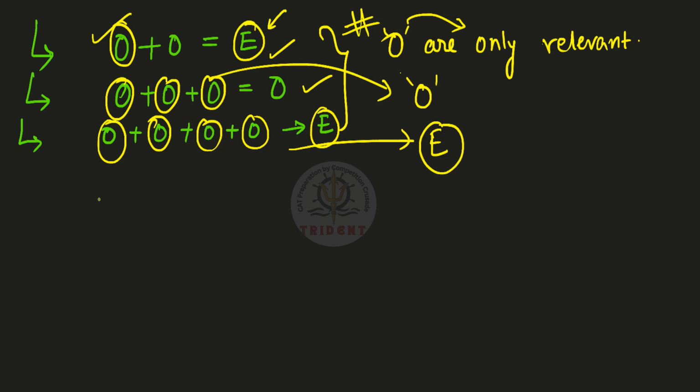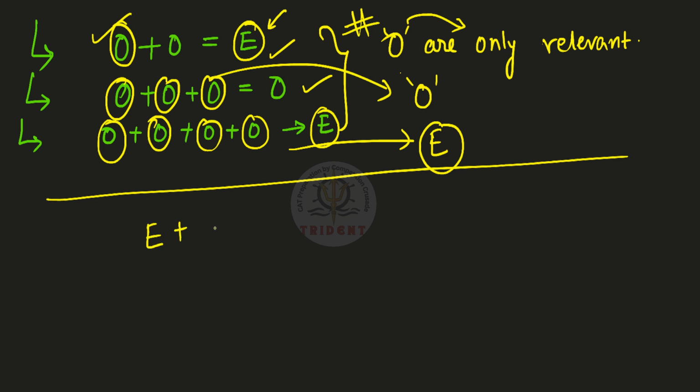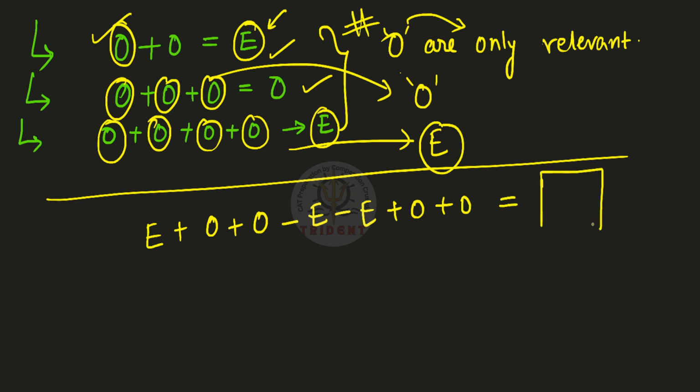So suppose I give you a number like this: even plus odd minus even plus odd. What is going to be the resultant nature of the number? Now you can pretty easily say in one go that the number is going to be odd. And how is that so?